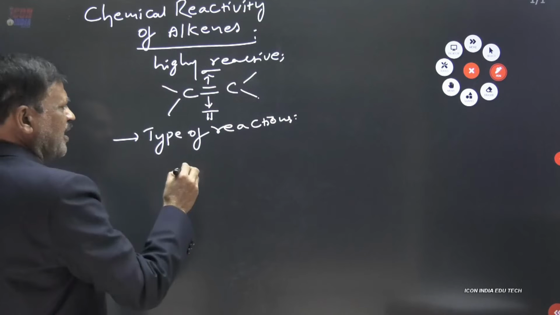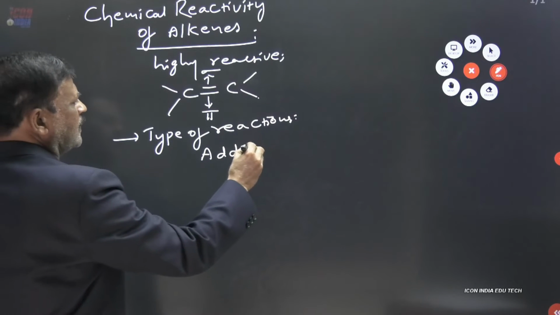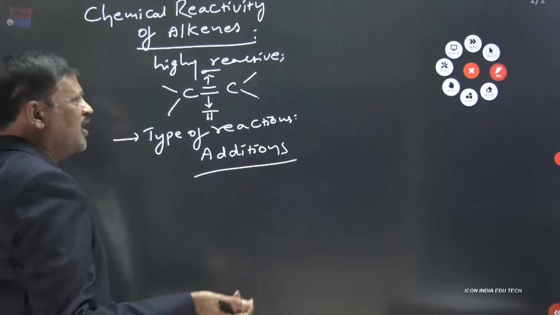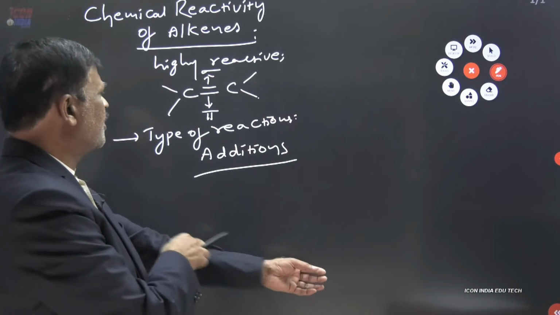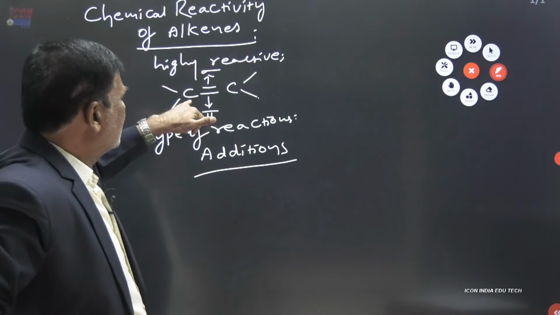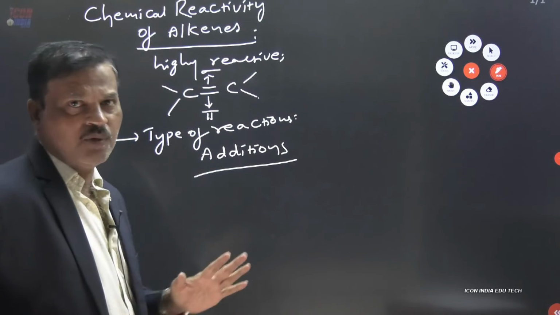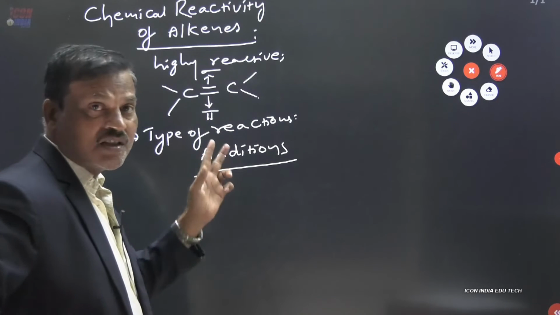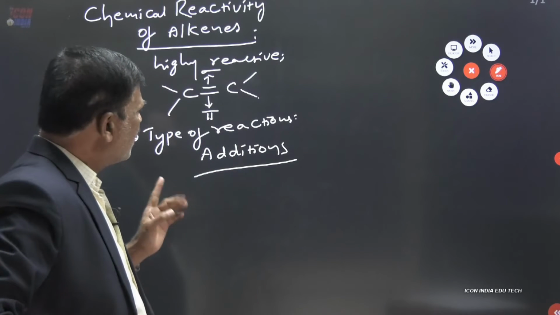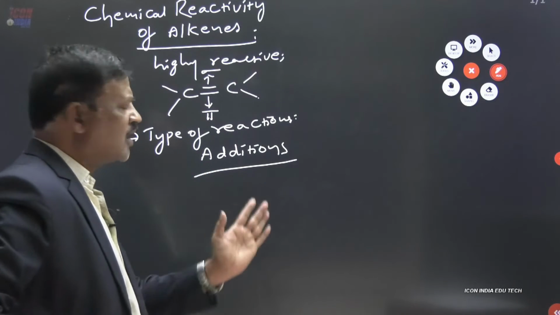Being unsaturated, it gives addition type reactions. Without eliminating anything, simply the reagent is added across this double bond; one part of the reagent is added to one carbon, the other part to the other carbon, and the double bond becomes a single bond. The pi bond is consumed in the reaction.